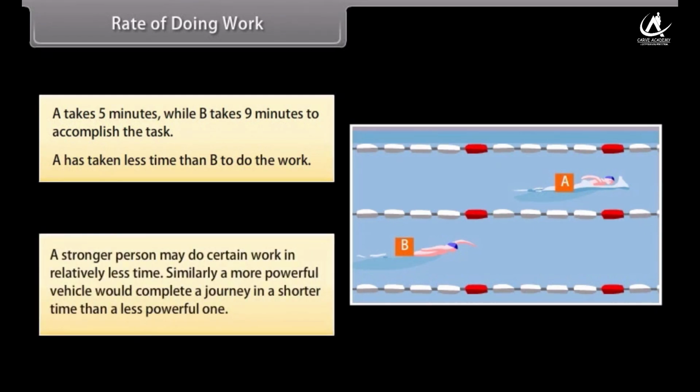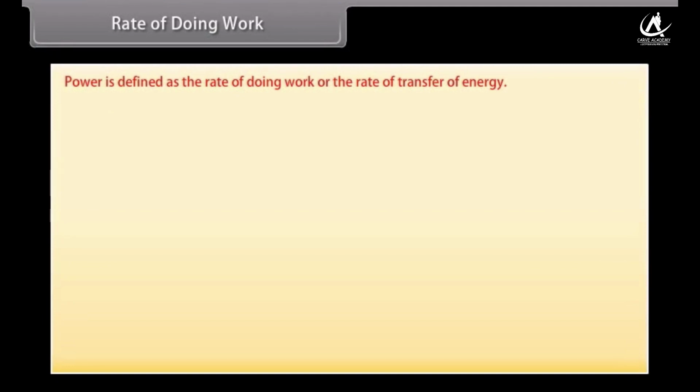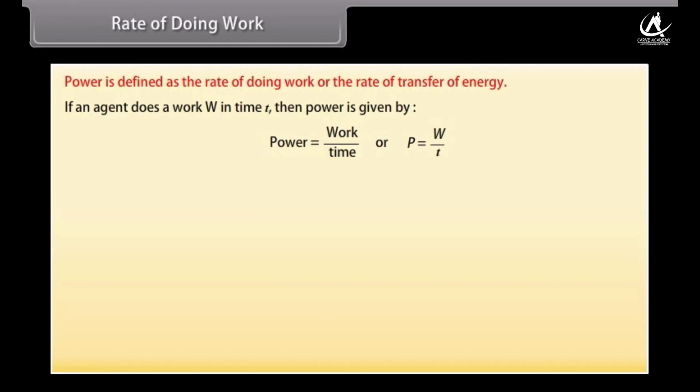This means that a stronger person may do certain work in relatively less time. Similarly, a more powerful vehicle would complete a journey in a shorter time than a less powerful one. So, power is defined as the rate of doing work or the rate of transfer of energy. If an agent does a work W in time t, then power is given by power is equal to work upon time, or P = W/t.